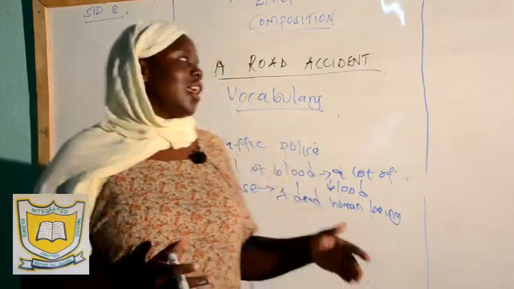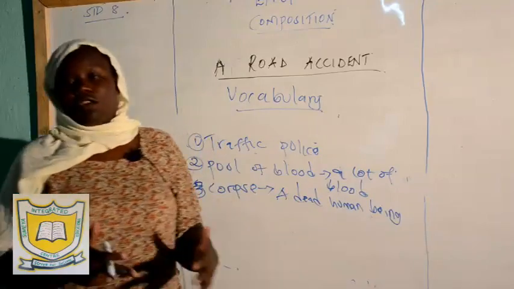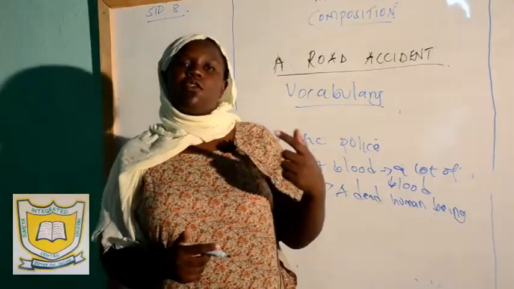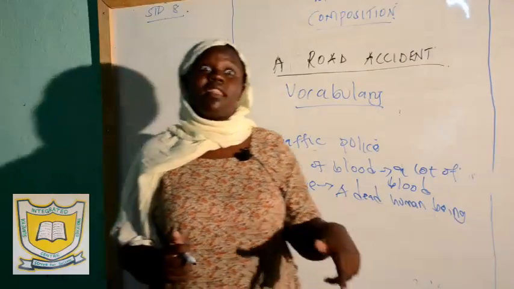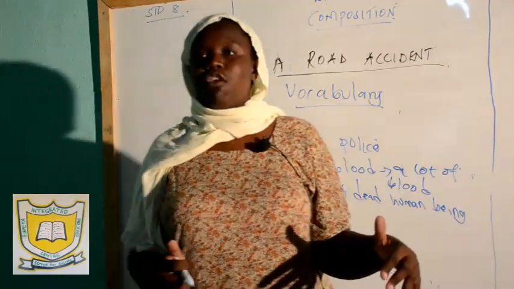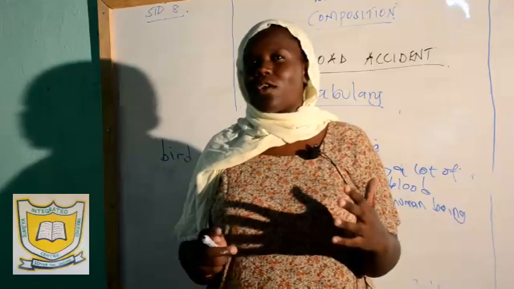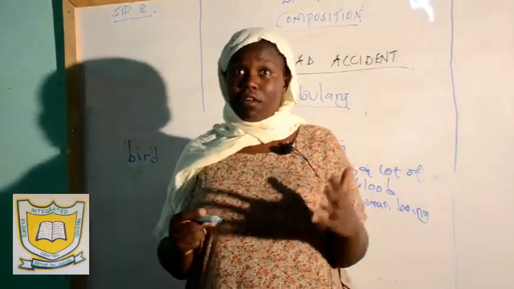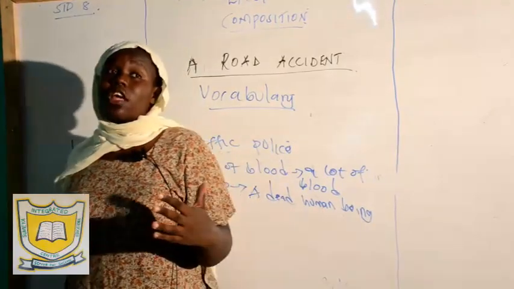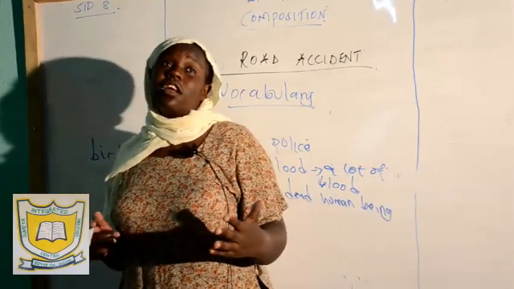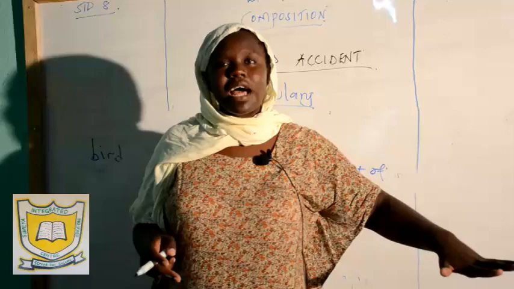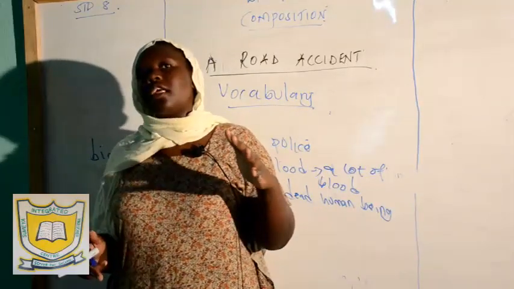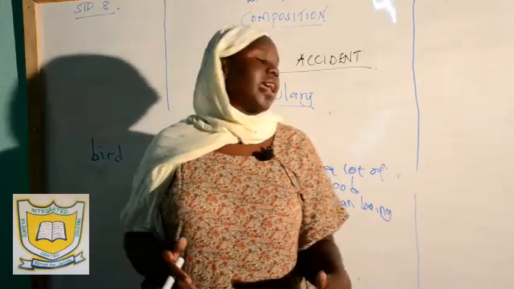What does that mean? You are lying on the road. You've been involved in an accident. Imagine yourself in that situation. You've been involved in a road accident, and then you are lying in a pool of blood, writhing in pain and agony. That's what happens when you have been involved in an accident. There's a lot of blood, and then you are lying on the road. Maybe you've not even gotten out of the car, and there is a lot of blood. And since you've been hit, it means you are in pain and agony.